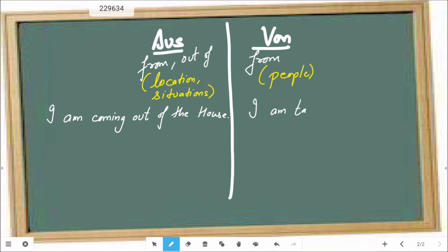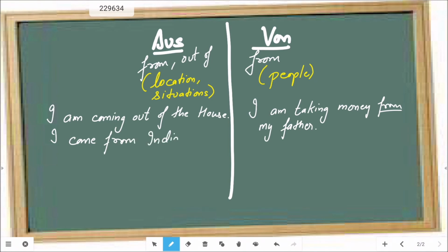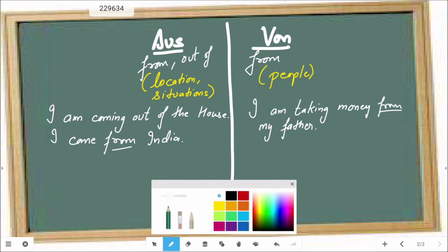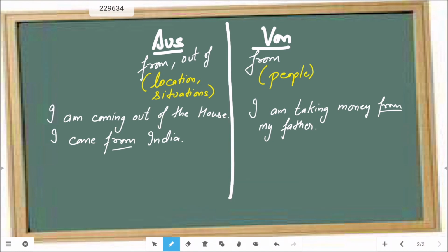I am taking money from my father. I come from India. This is also "from," as is "out of the house." So this is where we need aus and von.